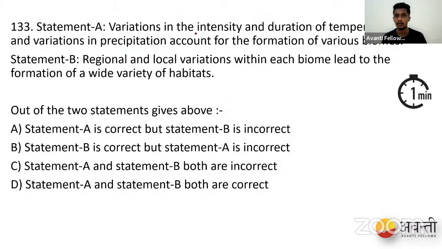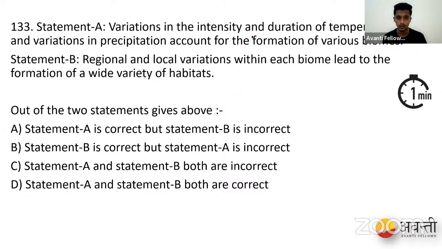Variations in the intensity of temperature and variations in precipitation account for the formation of various biomes. Next: regional and local variations within each biome lead to the formation of a wide variety of habitats.